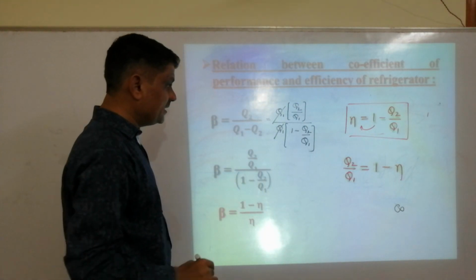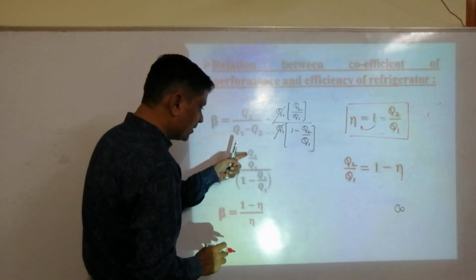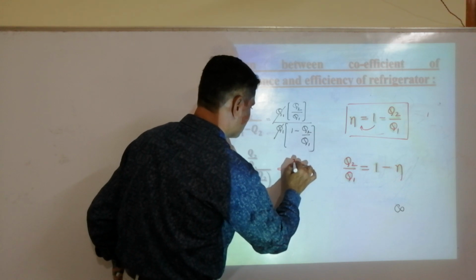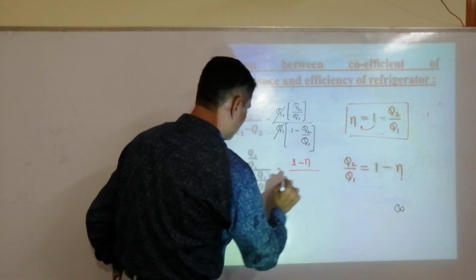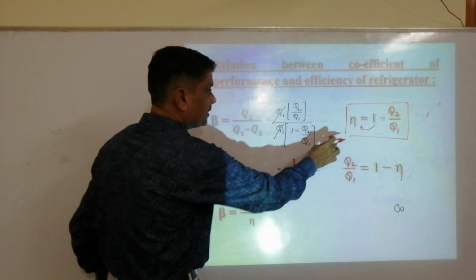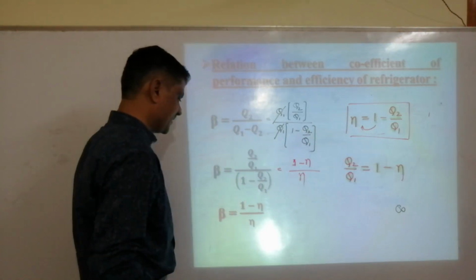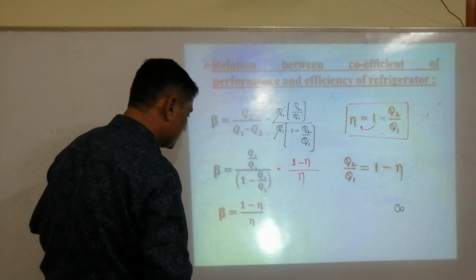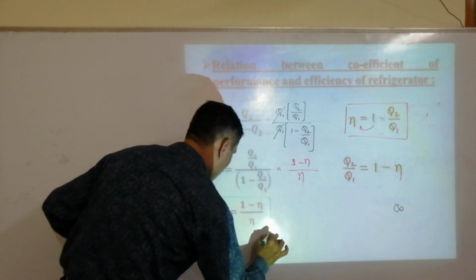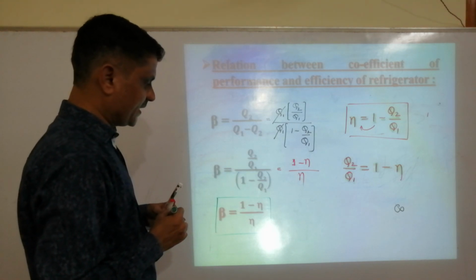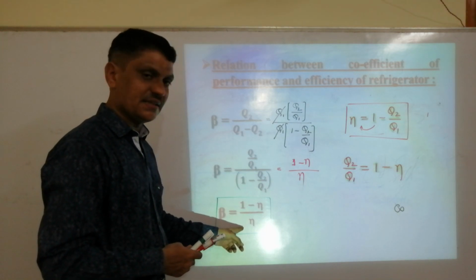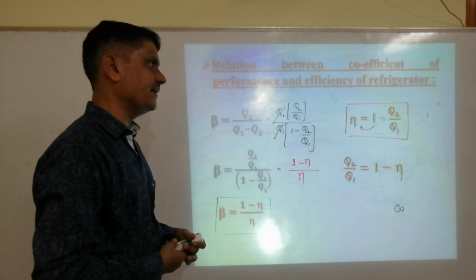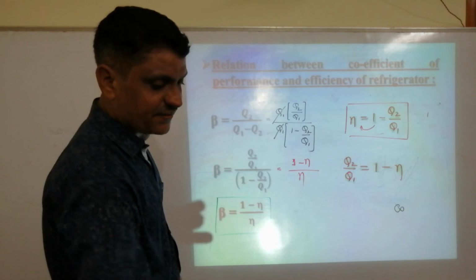When I put Q2 by Q1 here, it becomes 1 minus efficiency divided by 1 minus Q2 by Q1, which is nothing but efficiency. Hence beta is equal to 1 minus efficiency divided by efficiency. It is the relation between the coefficient of performance and the efficiency of the refrigerator.